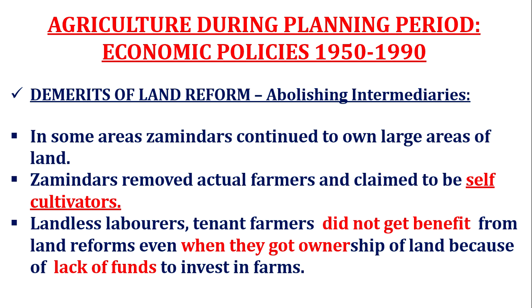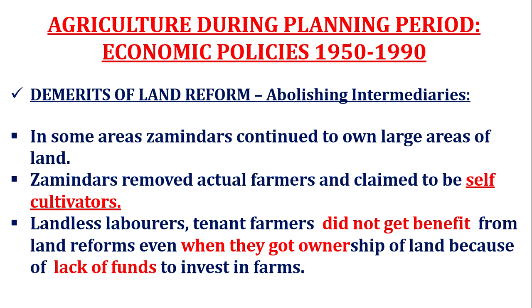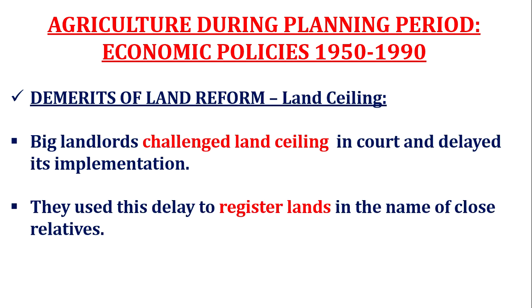Landless laborers and tenant farmers did not get benefit from land reforms even when they got ownership of land, because of lack of funds to invest in farms. Now the demerits of the other reform, land ceiling: big landlords challenged land ceiling in court and delayed its implementation. They used this delay to register lands in the name of close relatives. So these are some of the demerits of land reforms: abolishing intermediaries and land ceiling.